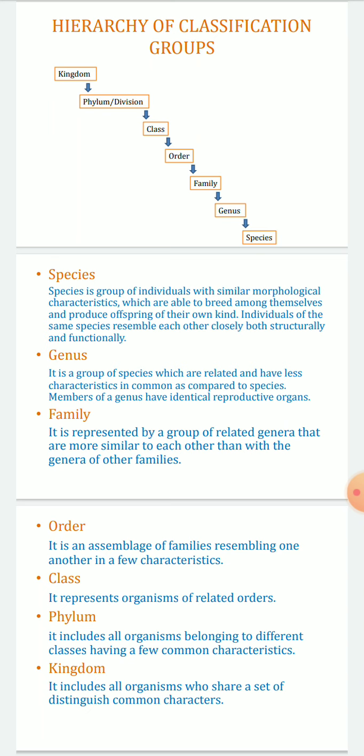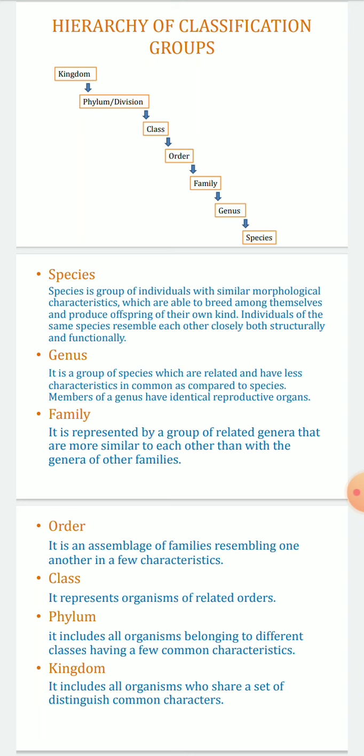Genus. It is a group of species which are related and have fewer characteristics in common as compared to species. Members of a genus have identical reproductive organs. Family. It is represented by a group of related genera that are more similar to each other than to the genera of other families. So family is basically a group of related genera that are more similar to each other than to the members of other families.